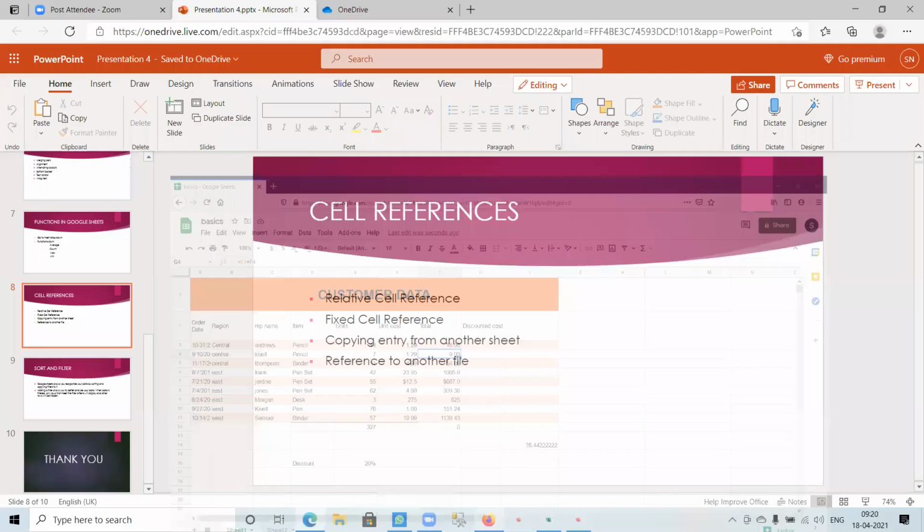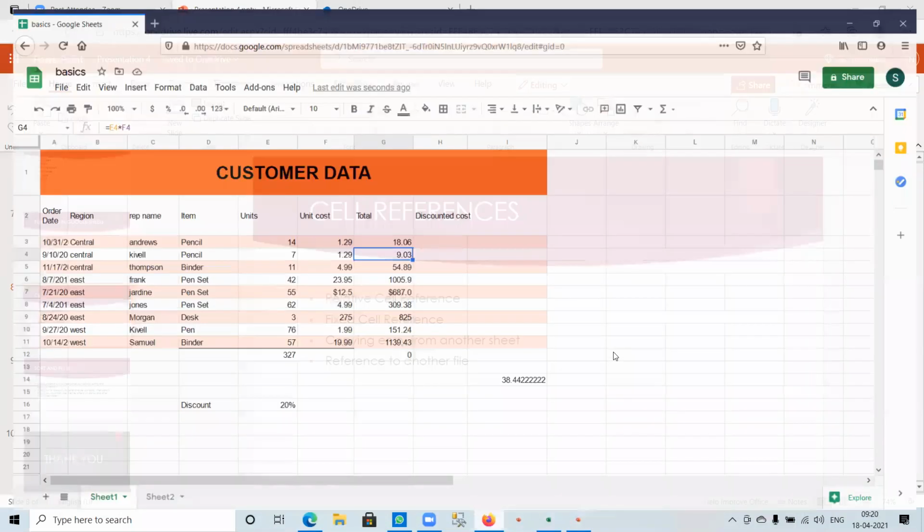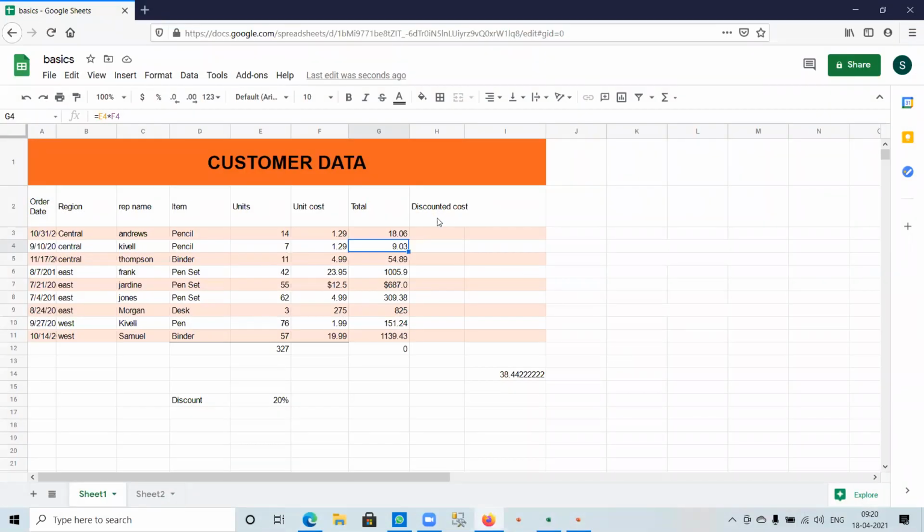The next one is called fixed cell reference. There may be times when we do not want a cell reference to change when copying or filling cells. We can use an absolute reference or fixed reference in that case. That is, find the discounted cost. This is the total cost, and the discount is 20%. So we need to find how much amount will get discounted. In that case, we need to find 20% of 18.06. That is G3 into 20%.